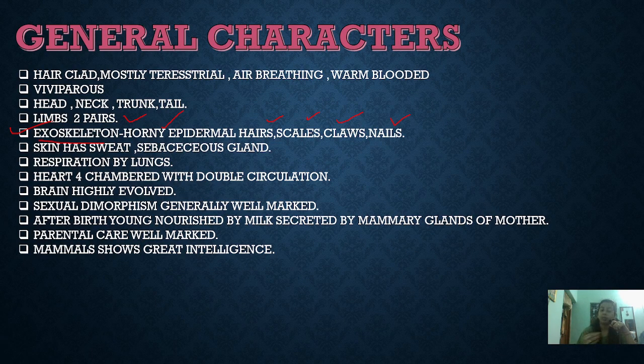They stay until the death of the young ones; lifelong they show parental care. An example is our human being. Apart from that, they show greater intelligence. These are certain characteristics which are found in the mammals.